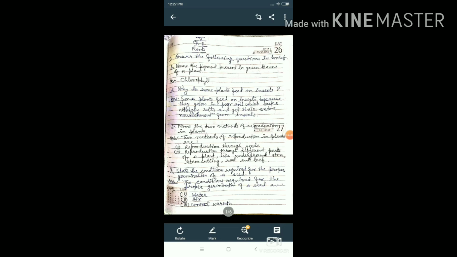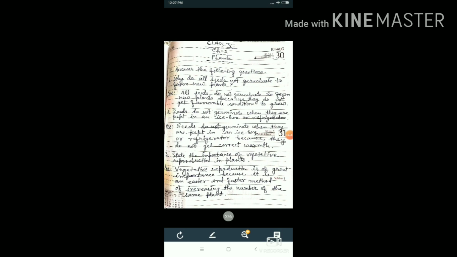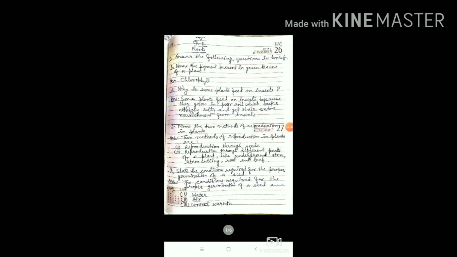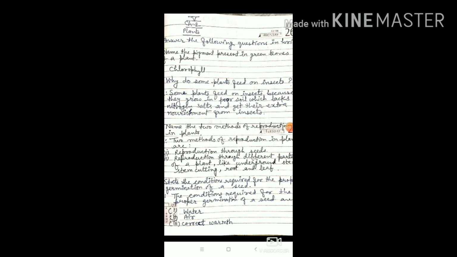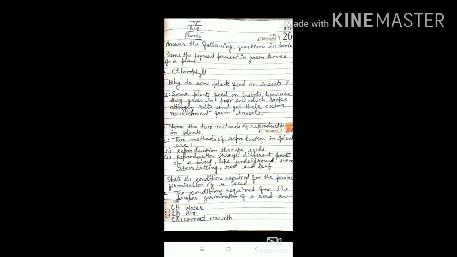Now I am moving to question number 2. Why do some plants feed on insects? See, what will you write? Some plants feed on insects because they grow in poor soil which lacks nitrogen salts and get their extra nourishment from insects. Again I am going to repeat this answer. Some plants feed on insects because they grow in poor soil which lacks nitrogen salts and get their extra nourishment from insects. So question 2 is complete.